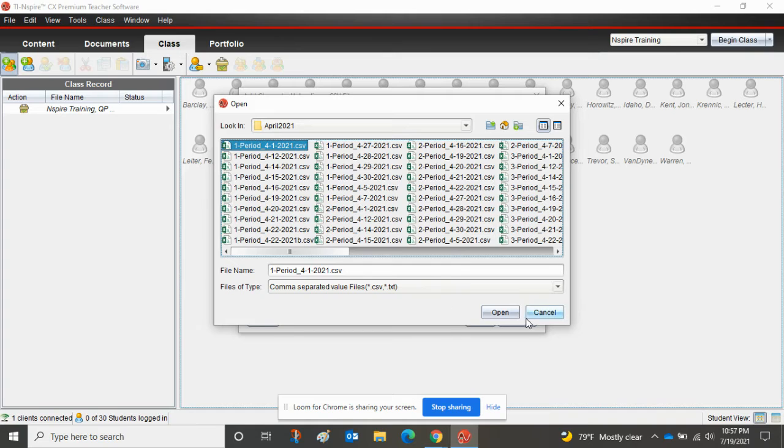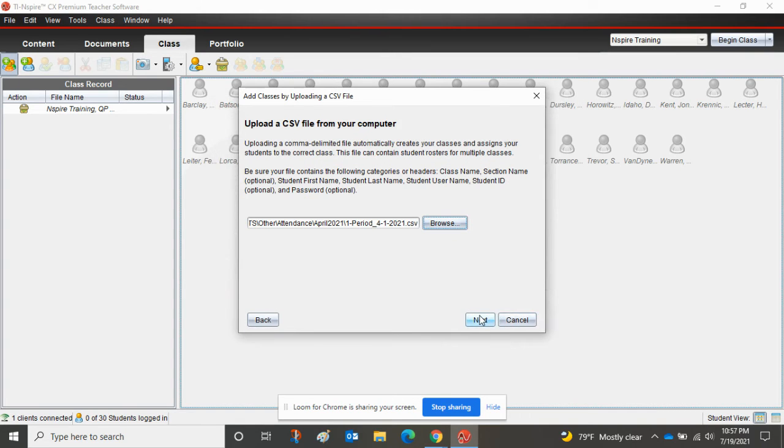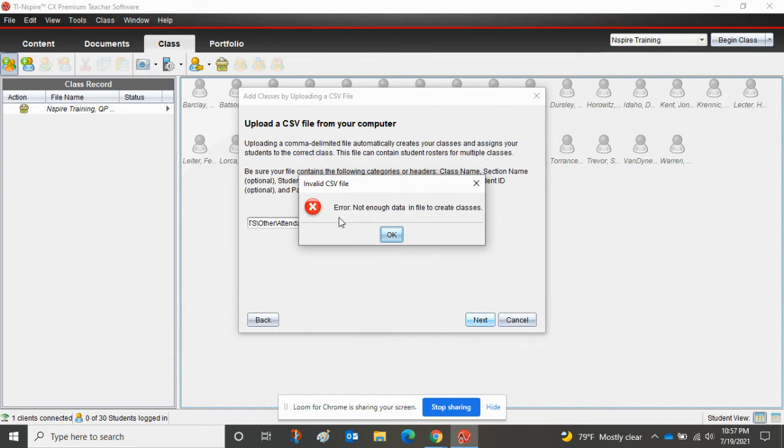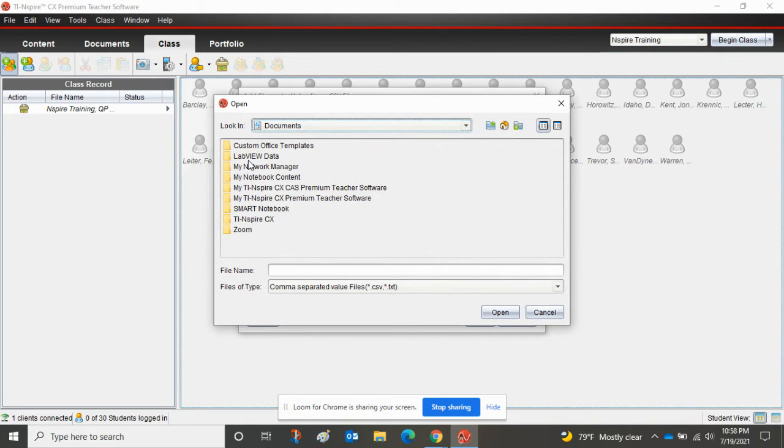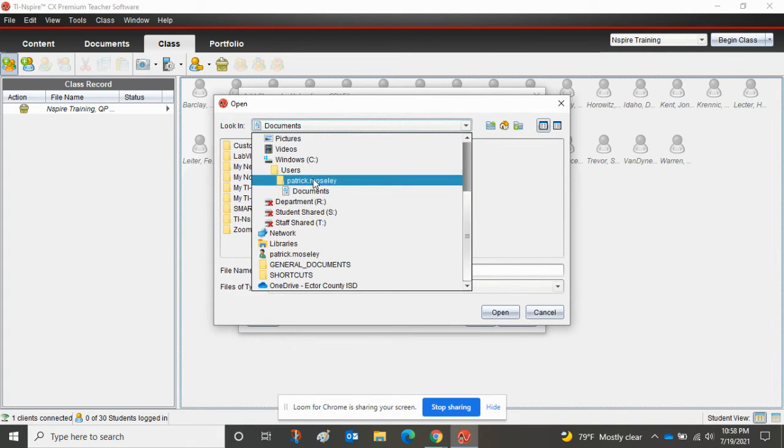All right, so let me open this CSV file. All right, so this will give me an error. There's not enough data in the file to create classes, whatever. So there's a really specific format you have to follow. It pretty much tells you right here. So be sure the file contains the following categories or headers: the class name, section name, and all that good stuff. So let me find one that I actually created. I know I have one in here. Let me look again.